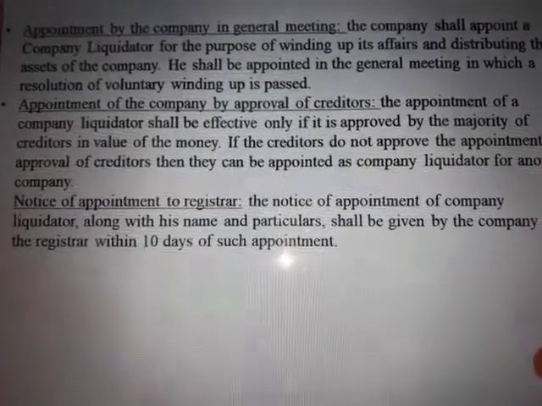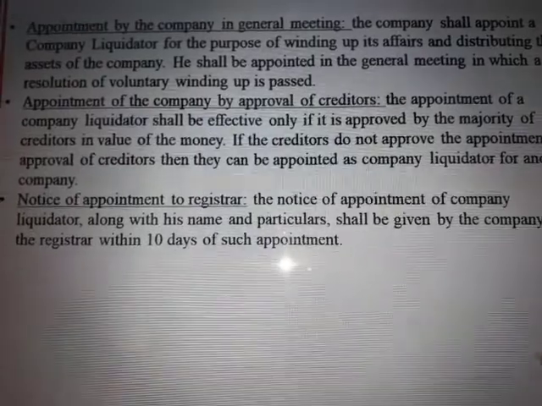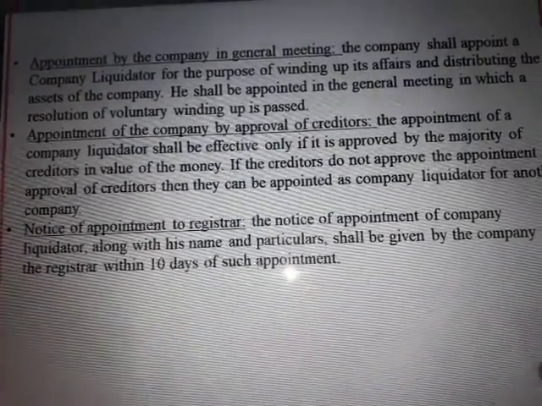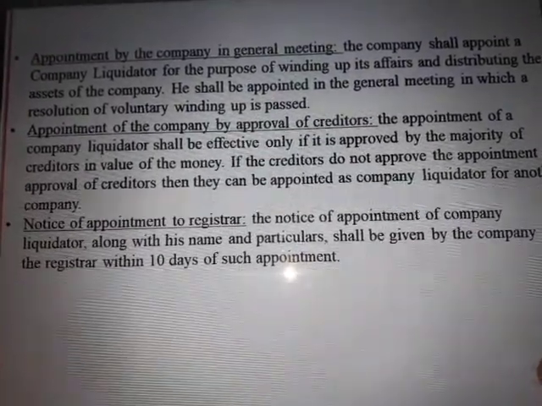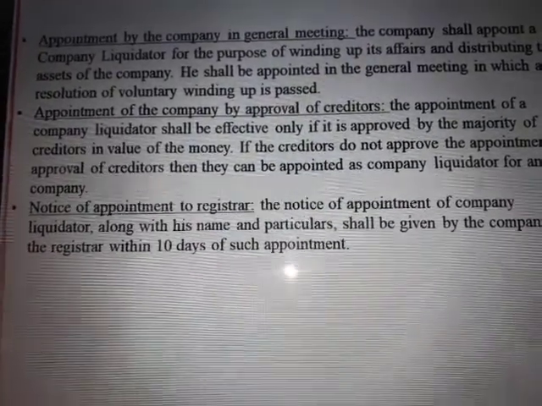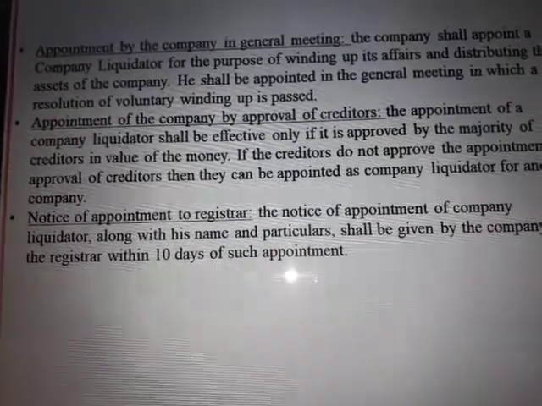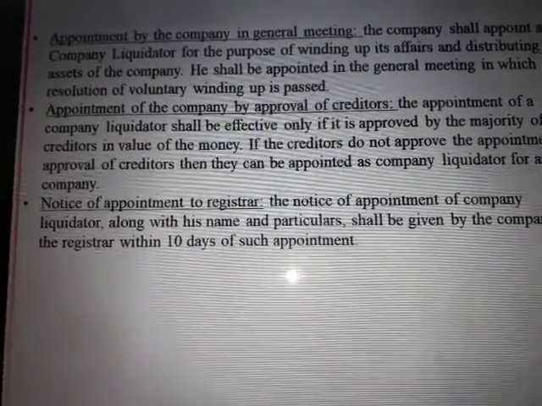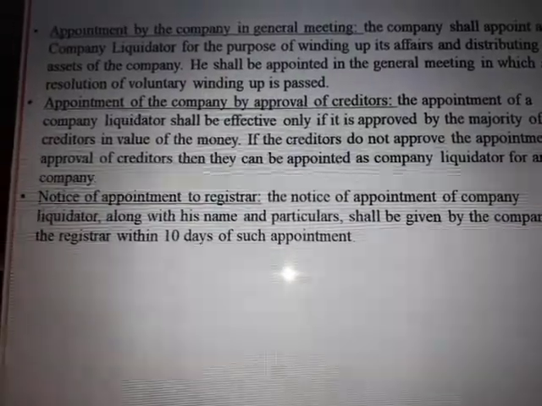Next, whenever the company is appointing the company liquidator, we have to send the notice of appointment: so and so person, we are appointing him as a company liquidator from this day onwards. We need to send that notice to the registrar of companies within 10 working days, along with the name and particulars of the company liquidator.